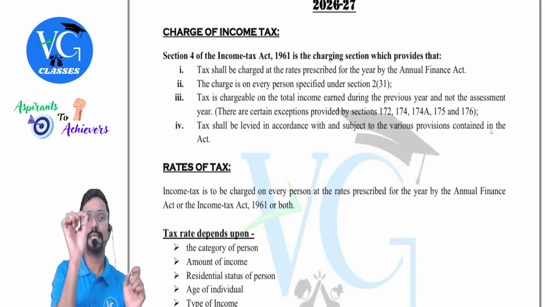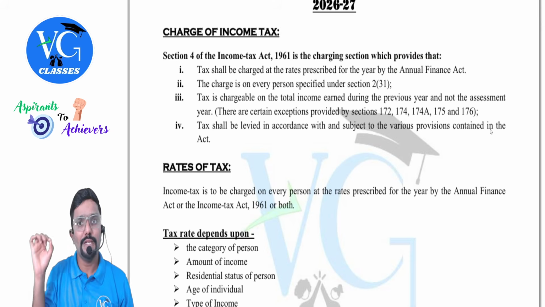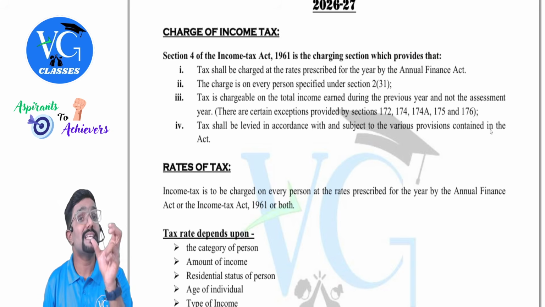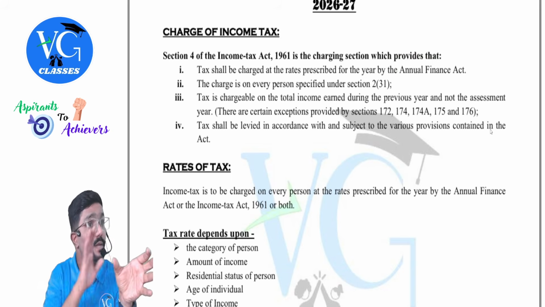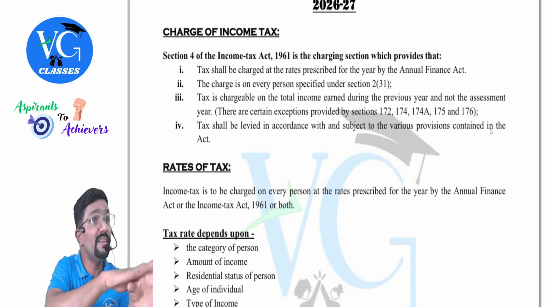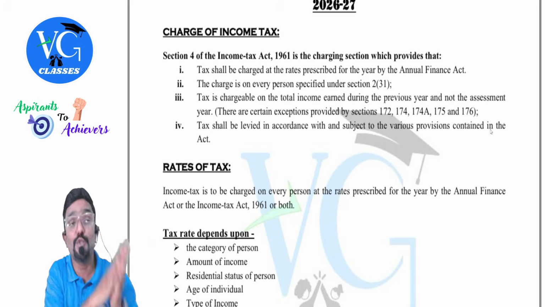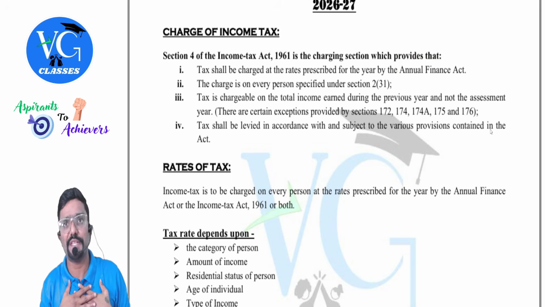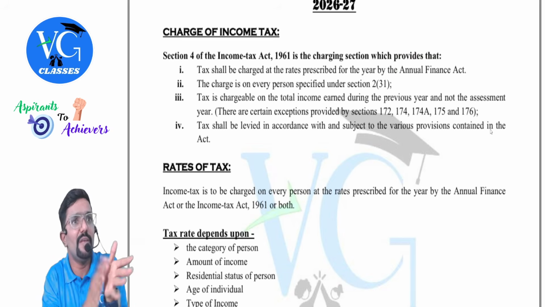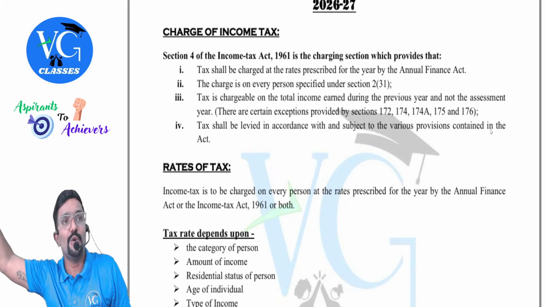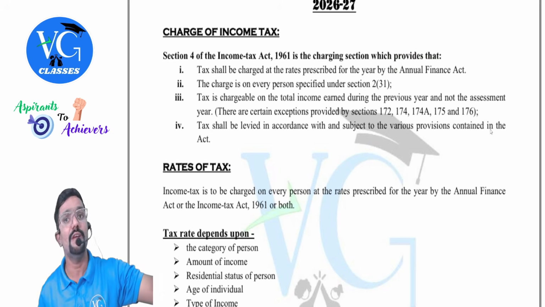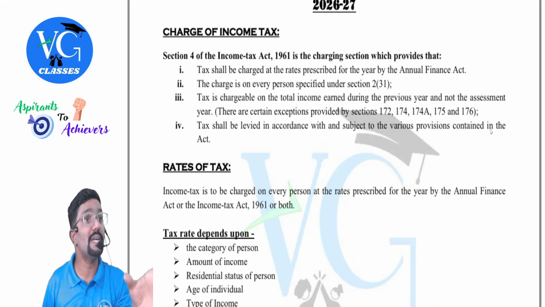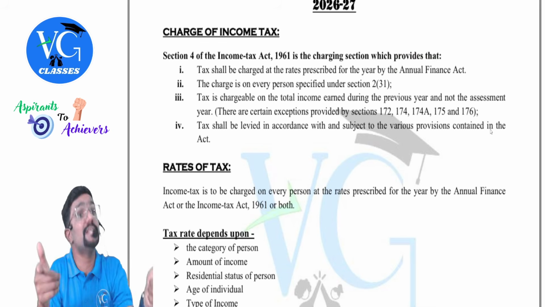Okay. Tax is chargeable on total income earned during the previous year and not the assessment year. Okay, guys, the tax rates applicable for the previous year, you need to pay tax as per that. But when will you pay? In the assessment year. Because some of you might be confused. Sir, you told us the previous year applicable for us is 25-26. That means Finance Act 2025. But we need to pay tax in the assessment year, no, sir. So should we pay tax as per Finance Act 2025 or Finance Act 2026, sir? Finance Act 2025.